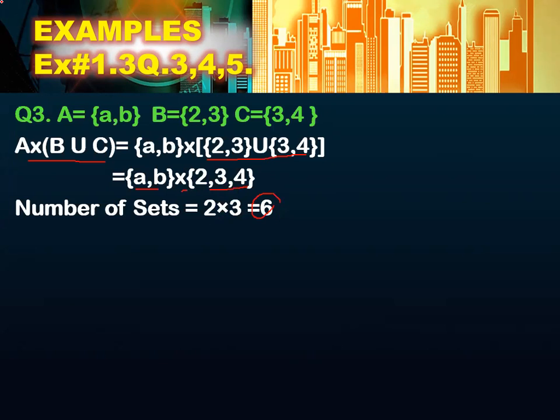Now, how will you make the ordered pairs? First you will write down the bracket. Then you will take the element of the first set and then the element of the second set. So you will write it in this way: (a, 2), and close the bracket. You cannot write it in this way, (2, a). This is absolutely wrong. Why? Because the first element will be from the first set, and the second from the second set. So it will always be written as (a, 2). If you write it the other way, it is absolutely wrong.